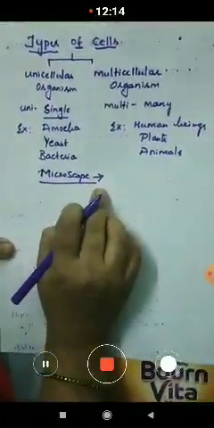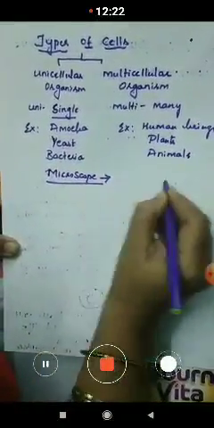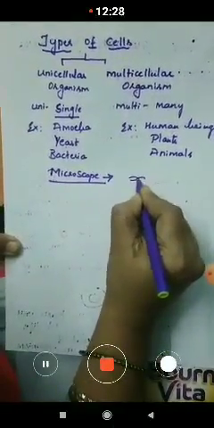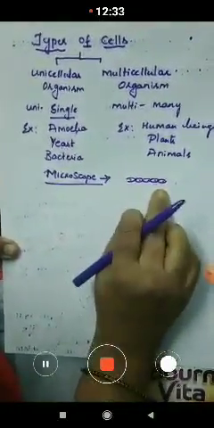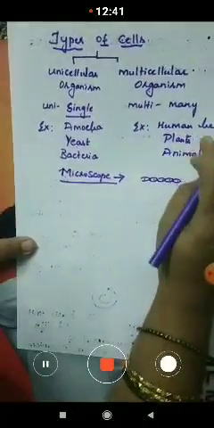When we want to observe cells under the microscope, you can take an onion, peel it and put it on a glass slide, and you can observe the number of cells present in the onion peel. These have many cells. As they have many cells, they are called multicellular. So I think you have understood the meaning of unicellular and multicellular.